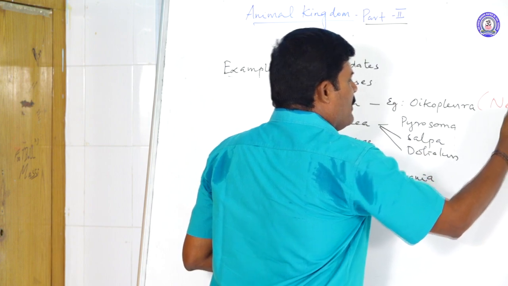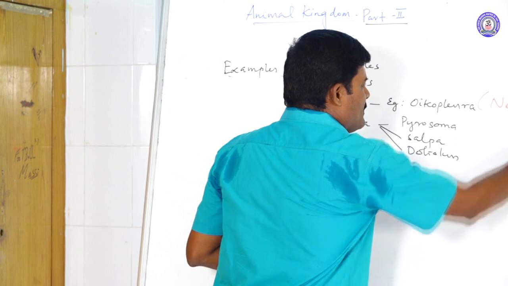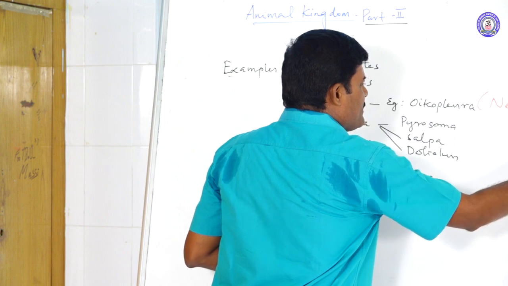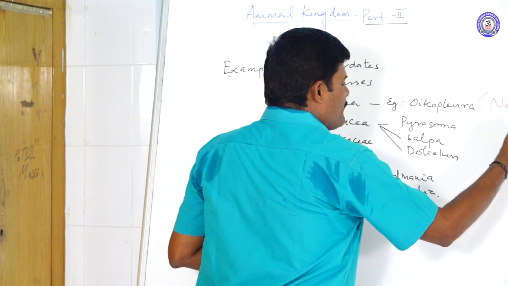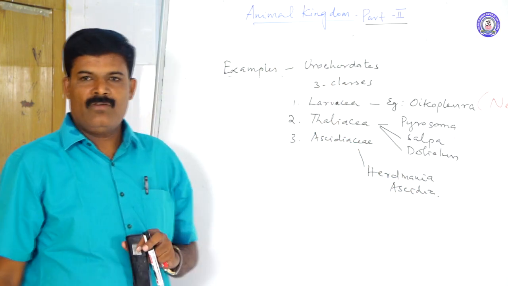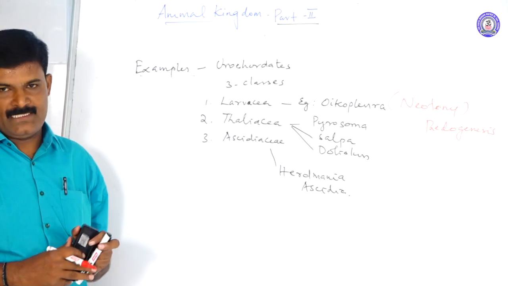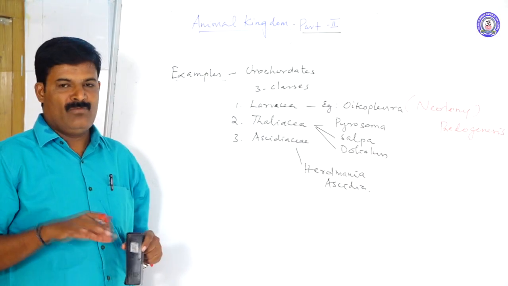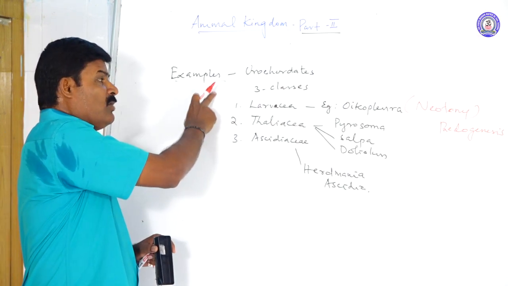Neoteny. What is called a neoteny? Neoteny is otherwise called as pedogenesis. What is pedogenesis? The larva fails to undergo metamorphosis, yet it attains sexual maturity. Note this point. Neoteny or pedogenesis is found in some organisms, especially present in Urochordates.